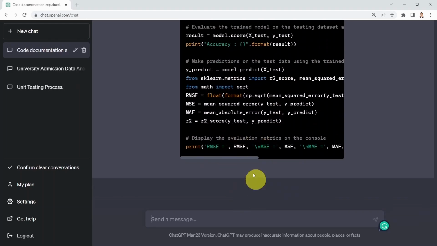And that's pretty good. So now we tested ChatGPT's ability to write docstrings for us and to also add comments to our code. Okay? All right. So that's it.